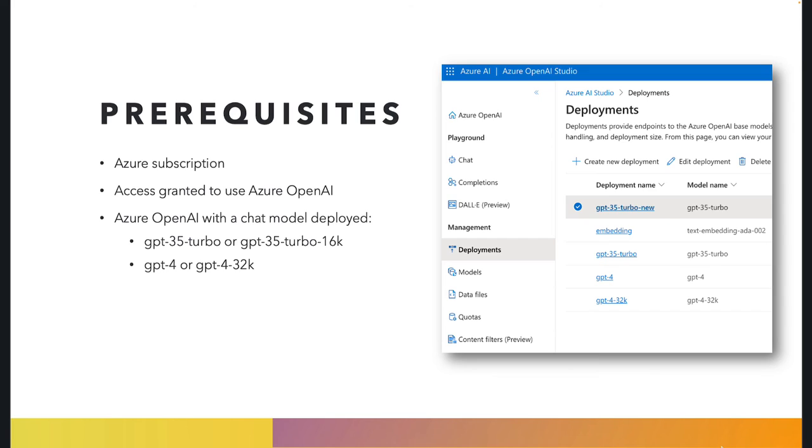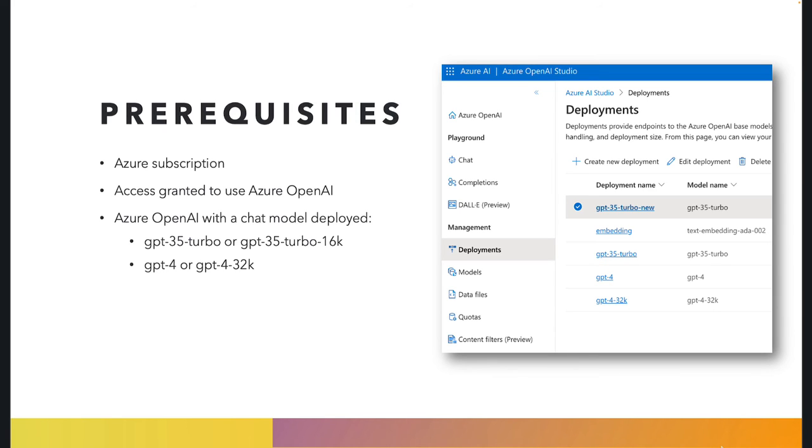Now, for a chat application, you need a chat model. So you need a chat model deployed. And you see here in the screenshot, I've deployed a couple of models in France. That's a view of my France region. And one of the models there is GPT-4. But you can use other models. You can use the somewhat older but faster and cheaper GPT-3.5 Turbo. Or use GPT-4, which has a bit more capabilities in reasoning and forming better answers.